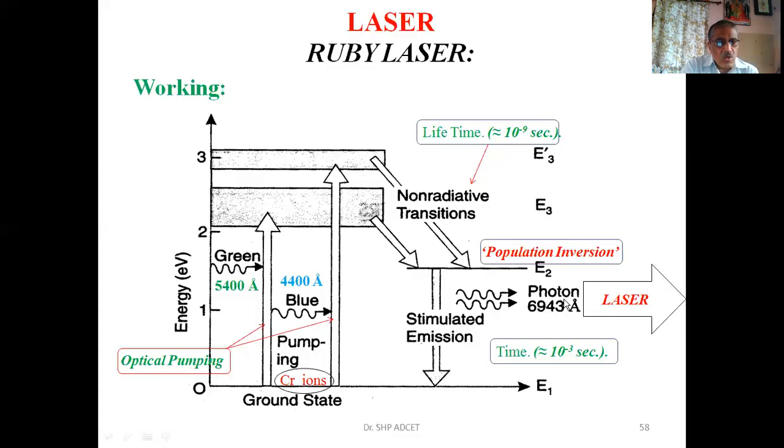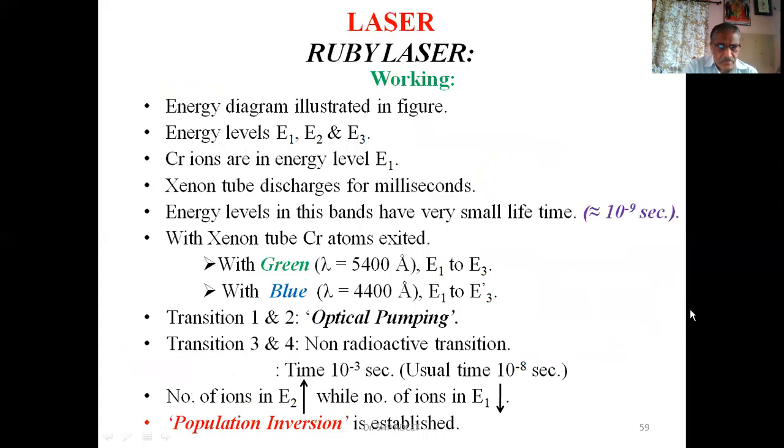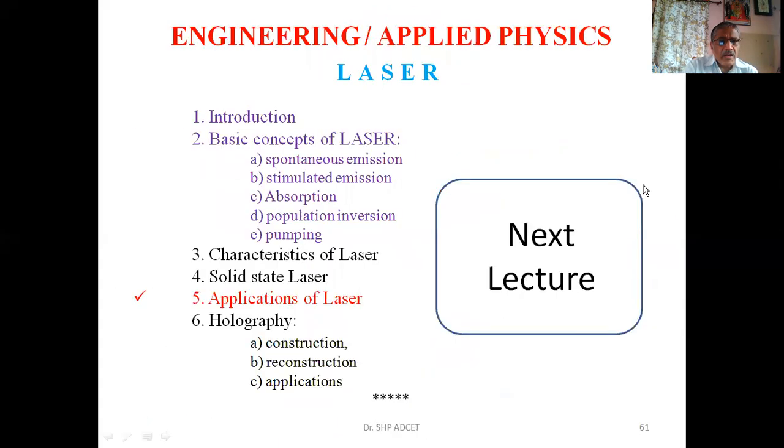The wavelength associated with this energy is about 6943 angstrom. So this is in the form of light. Of course, as the wavelength is 6943 angstrom, it is red in color. So the energy given out due to the jumping of the atom from this level to this level is in the form of light, and the wavelength being 6943 angstrom, it is red in color. So this gives rise to the emission of laser. This is what is mentioned over here, and ultimately, this is nothing but the working of a laser.